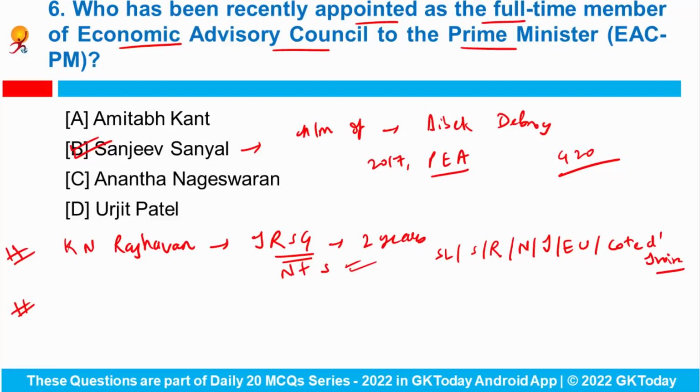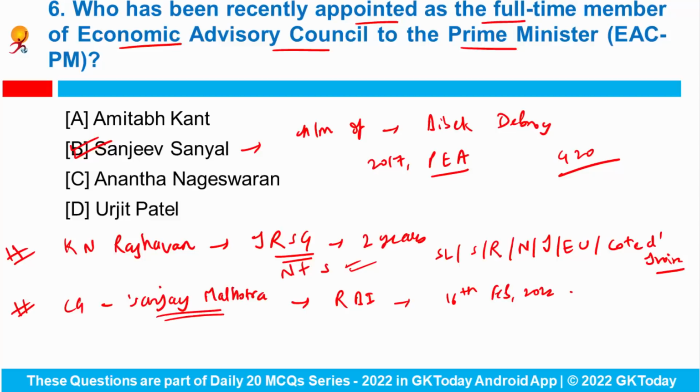Then central government has nominated Mr. Sanjay Malhotra as a director on the central board of RBI, and this order is effective from 16th of February 2022. Do remember that Sanjay Malhotra is the secretary in Department of Financial Services in Ministry of Finance.